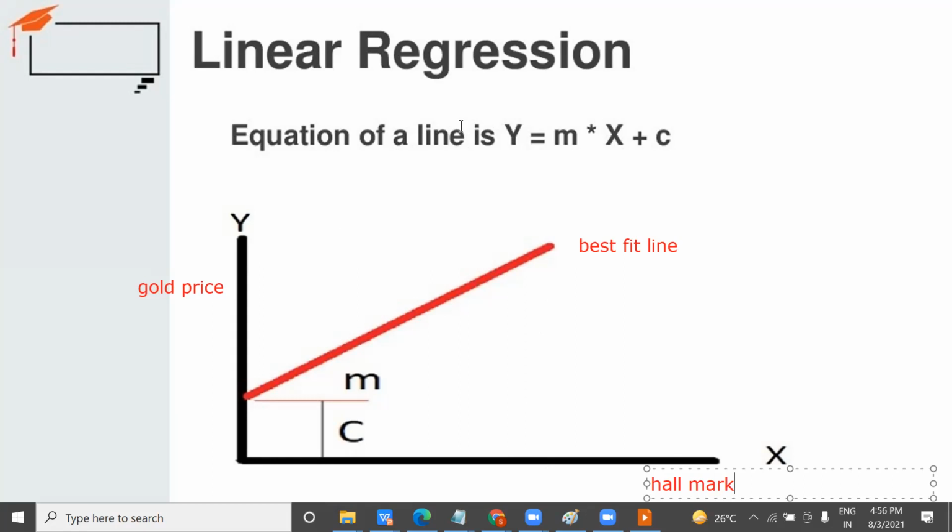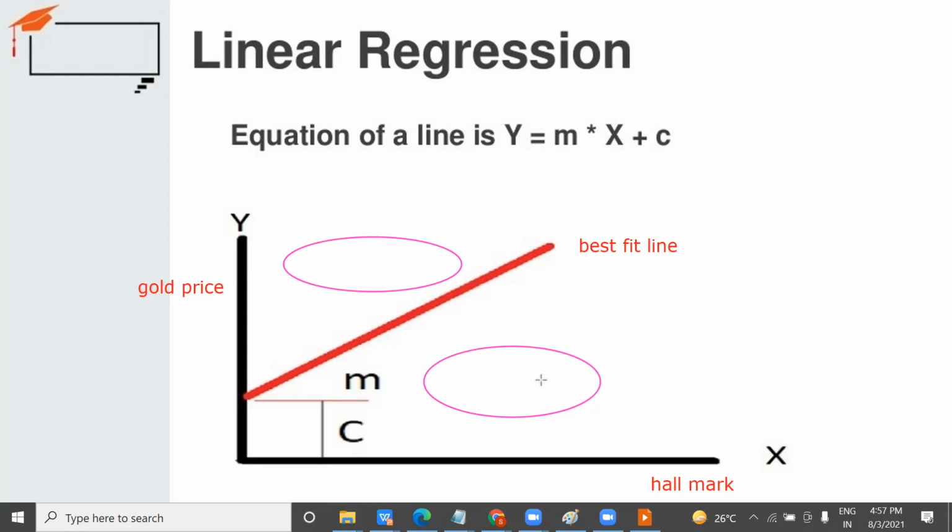So here the machine learning algorithm is a classification technique. It will classify a certain set of data above this line and a certain set of data below this line, and this line is called the best fit line. This best fit line will keep on adjusting itself so that it can classify data which have a price greater than a certain range, or a price below a certain range. So this linear regression algorithm will do the classification, or help you do the prediction, like where the data points will come.